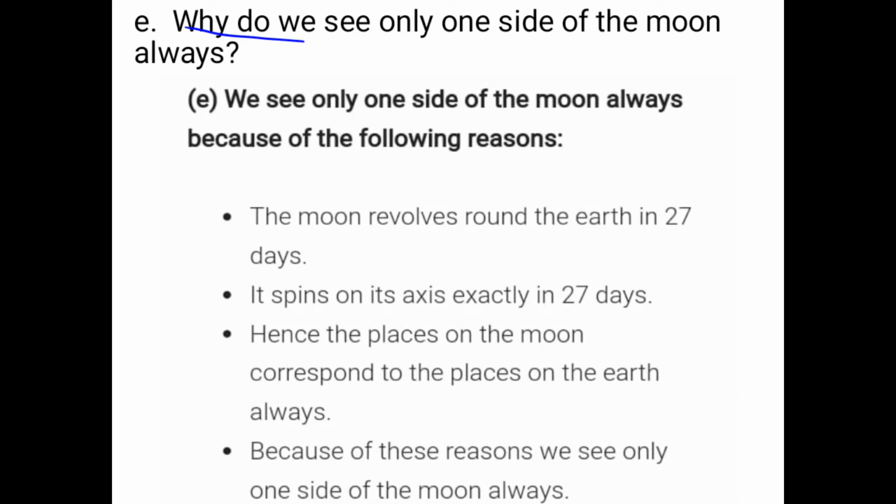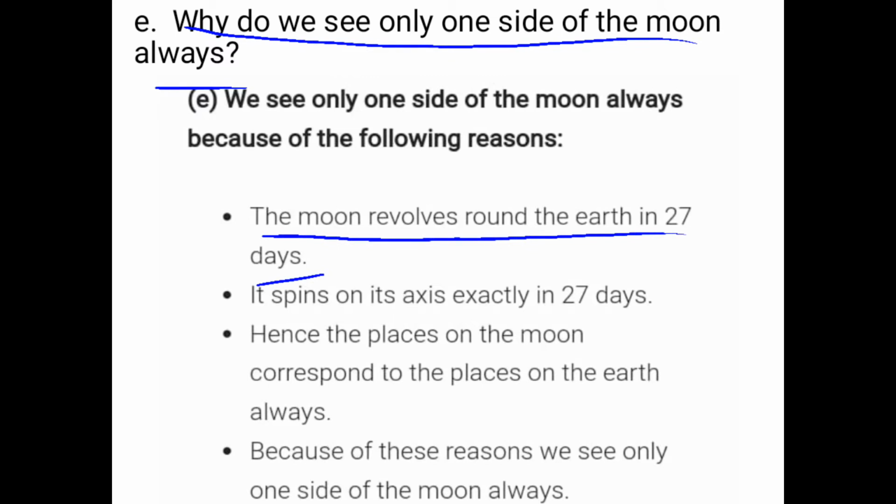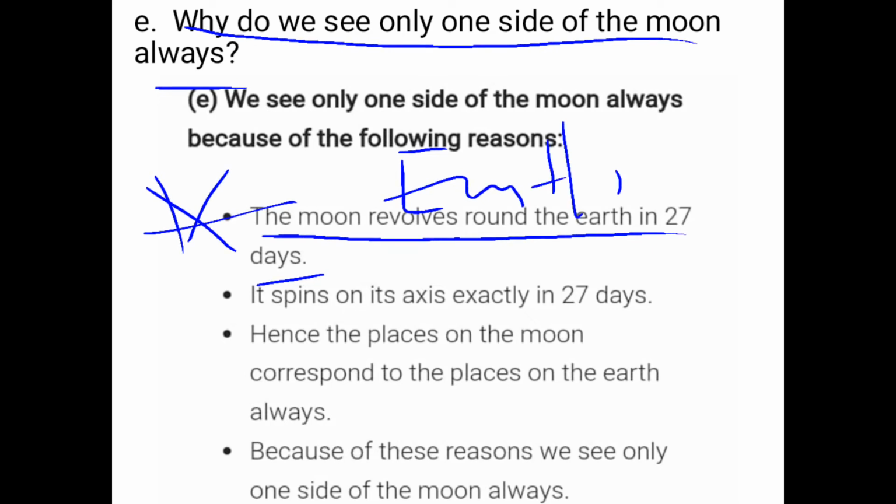Okay. Next question, why do we see only one side of the moon always? Because the moon revolves around the earth in 27 days. Due to the revolution around the earth, it will look only from one side. It does not look in full sphere.